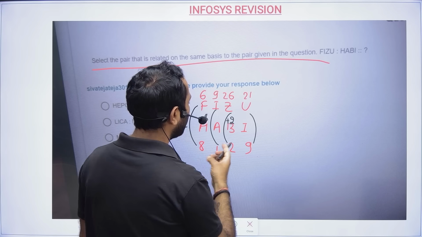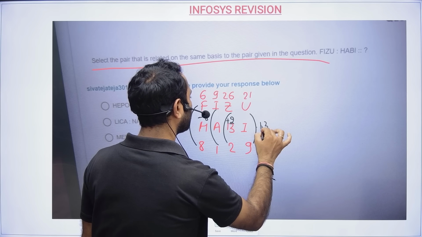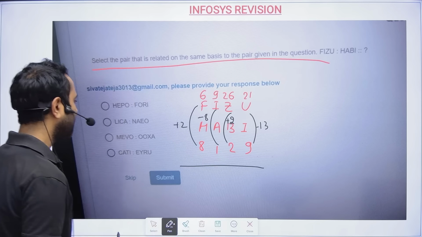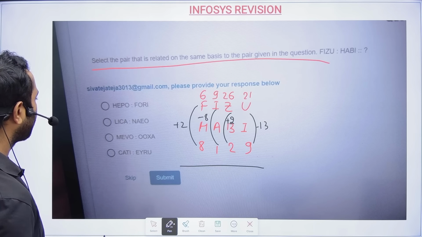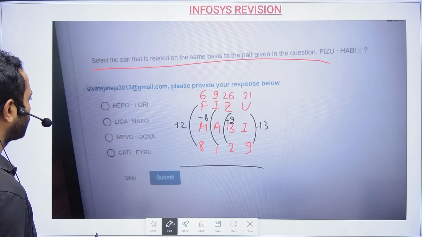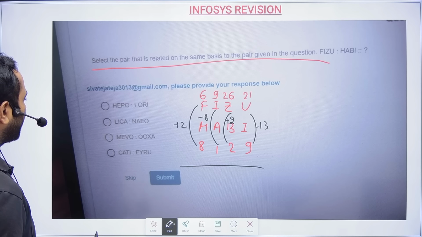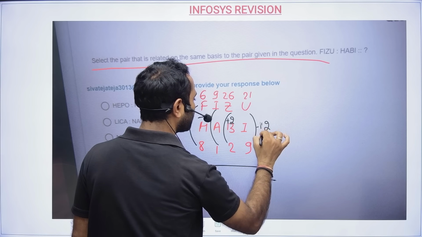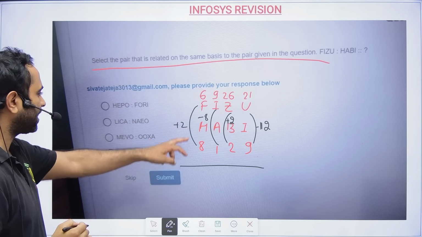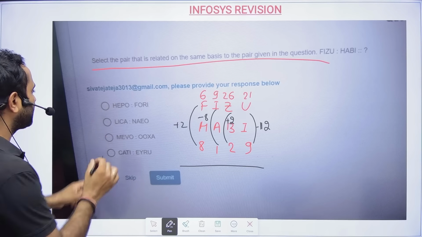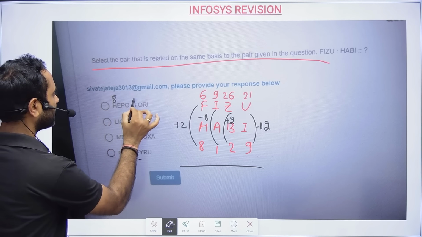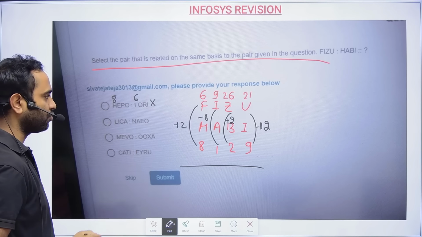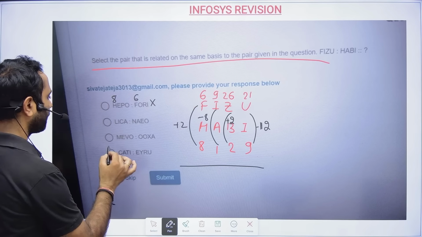So it is nothing but 13, right? It is nothing but minus 13. So let's see if this logic works somewhere. So 13, right? So 15, 13, 28. Oh, sorry, it is 12. Okay. Now, the same thing we will try. So the first should be plus 2. So H is 8 and this is 6. So 8 minus 2. I need the first one to be plus 2.